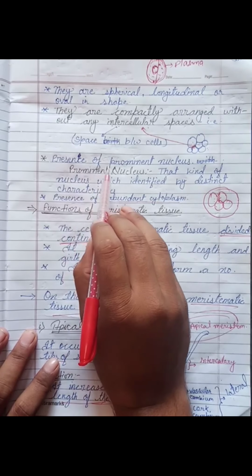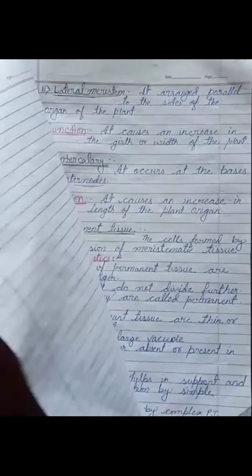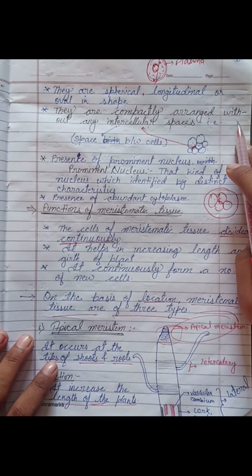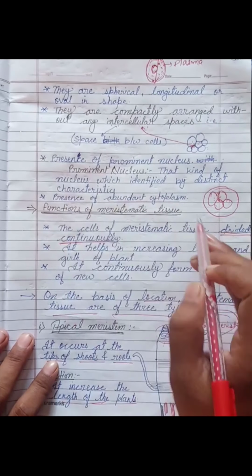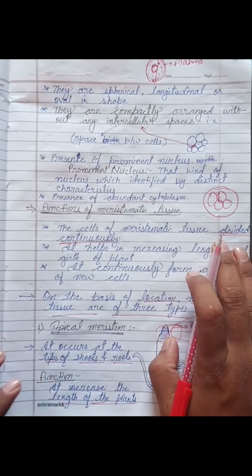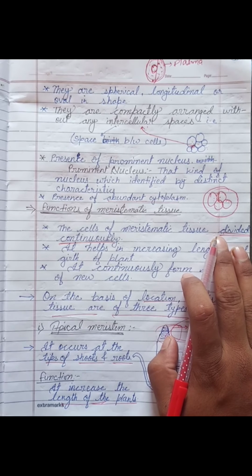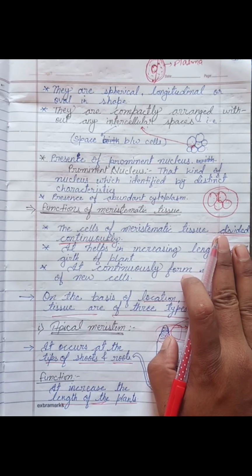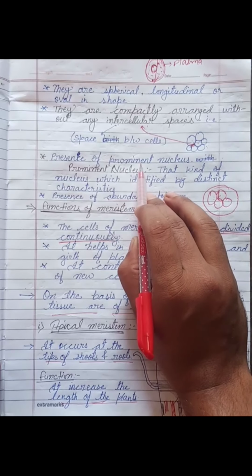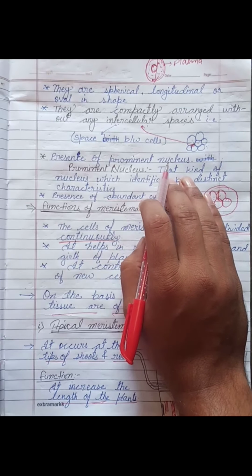And a prominent nucleus is present in meristematic tissue. What is a prominent nucleus? A prominent nucleus means a well-developed nucleus, that kind of nucleus having the nuclear membrane, nucleolus, nucleoplasm, and all the characteristics applicable to the nucleus found in cells. This is called a prominent type of nucleus. Is it okay?